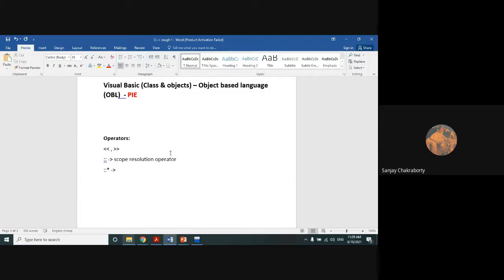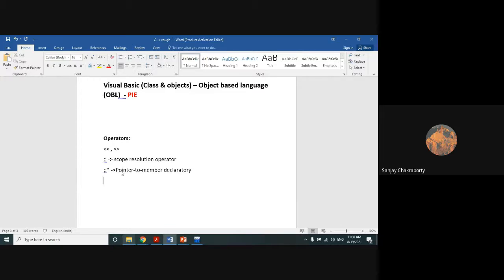Can anyone tell me what this star signifies here? Is it a multiplication operator? Or what else? This is a pointer operator. And the name of this operator is pointer to member declarator.